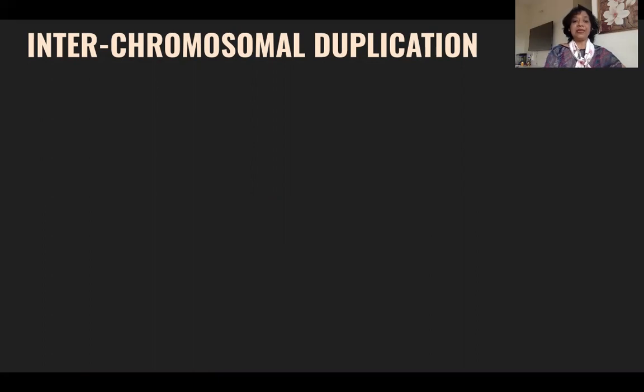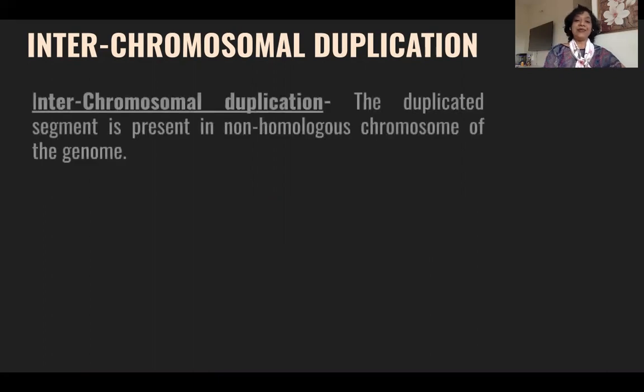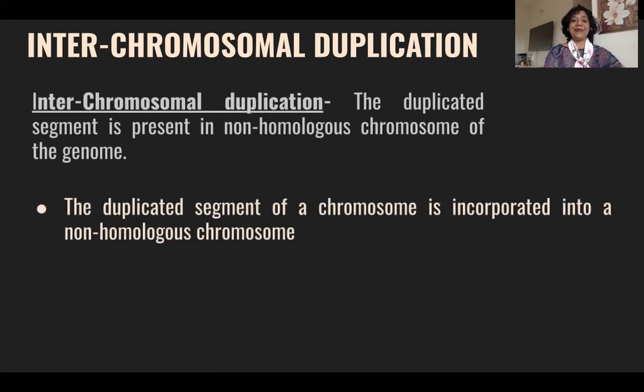Now let us come to the next type, the broad heading, that is interchromosomal duplication. You must understand, interchromosomal duplication means the duplicated segment is present in a non-homologous chromosome.